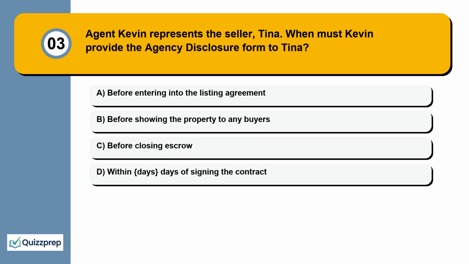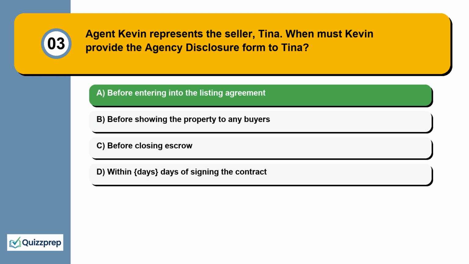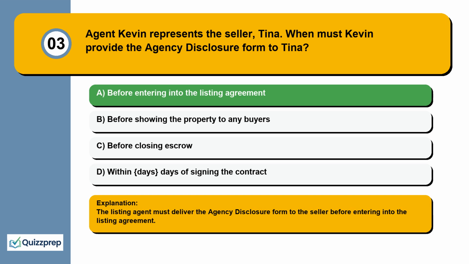Question 3. Agent Kevin represents the seller, Tina. When must Kevin provide the agency disclosure form to Tina? Before entering into the listing agreement, before showing the property to any buyers, before closing escrow, within days of signing the contract. The listing agent must deliver the agency disclosure form to the seller before entering into the listing agreement.